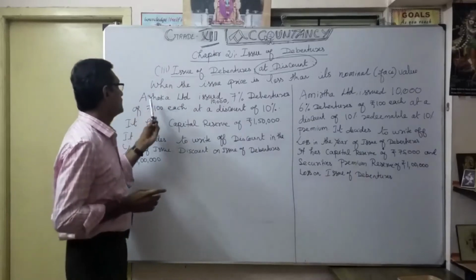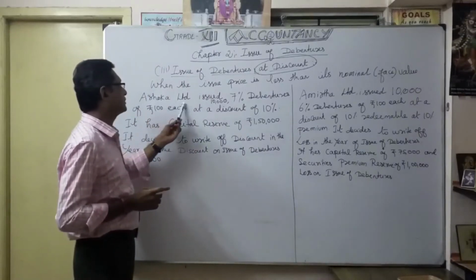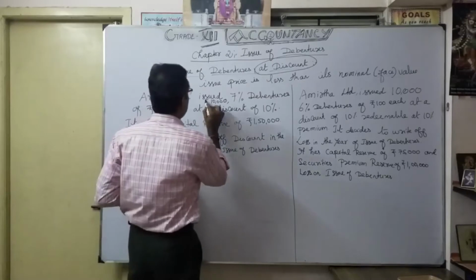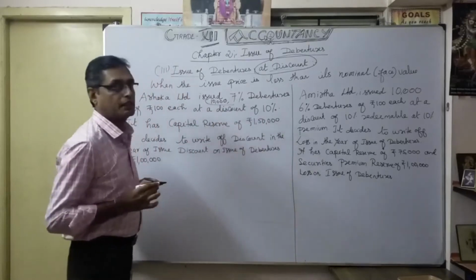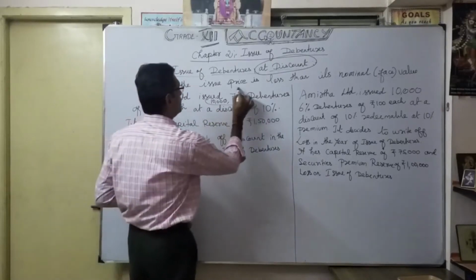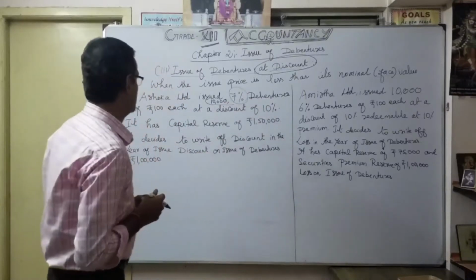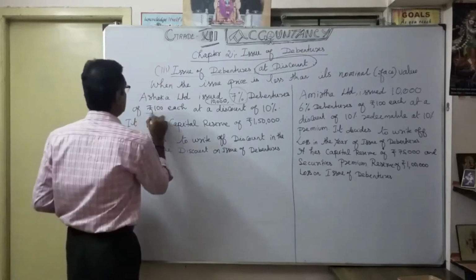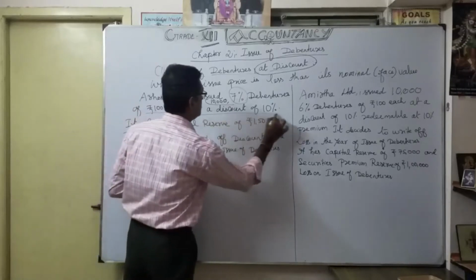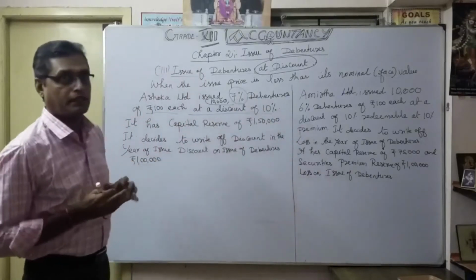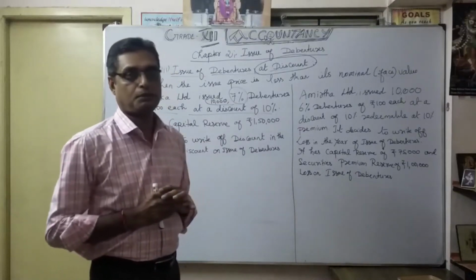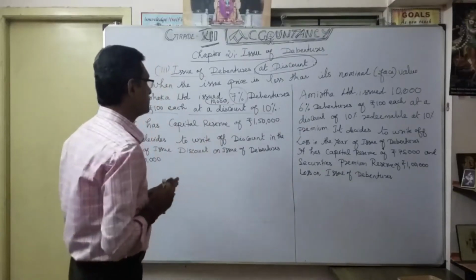See, when Ashoka Limited issues 10,000, okay, 7% debentures. You know already what is 7%. You have to pay interest, isn't it? 7% debentures of 100 each at a discount of 10%. So here debentures are issued at a discount of 10%.